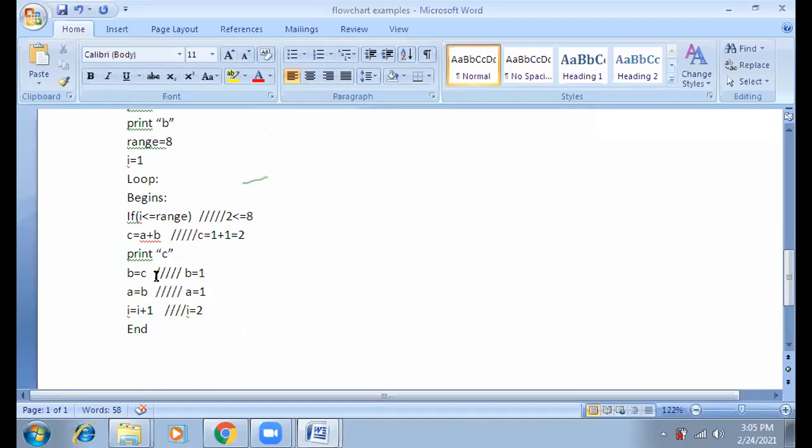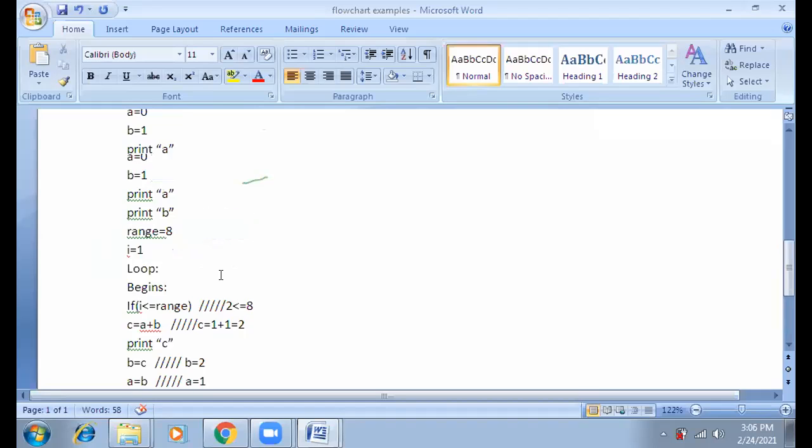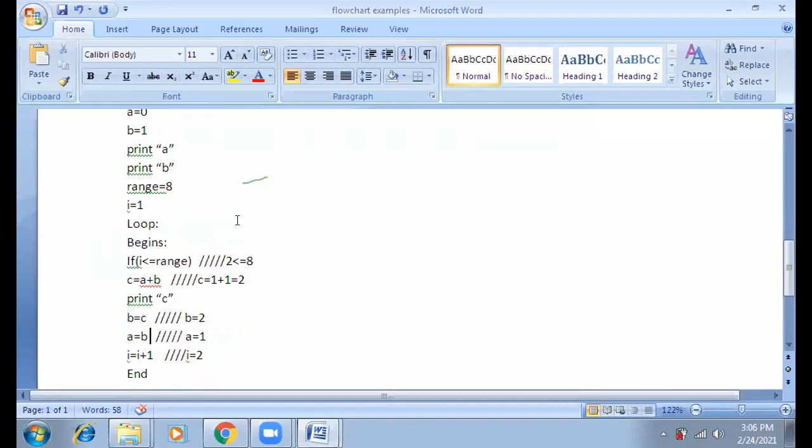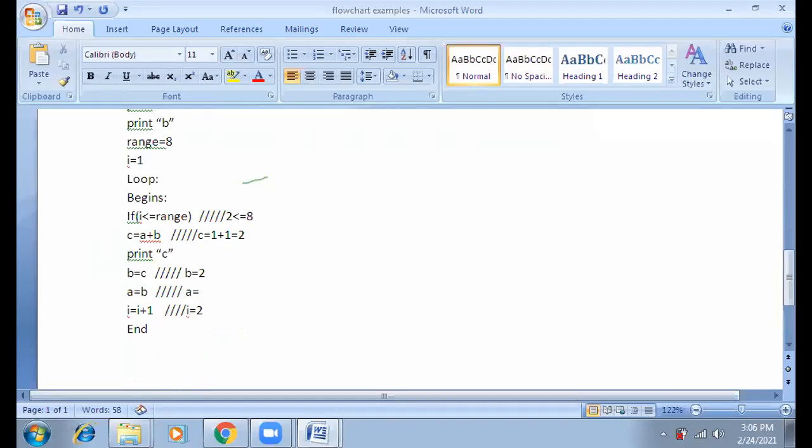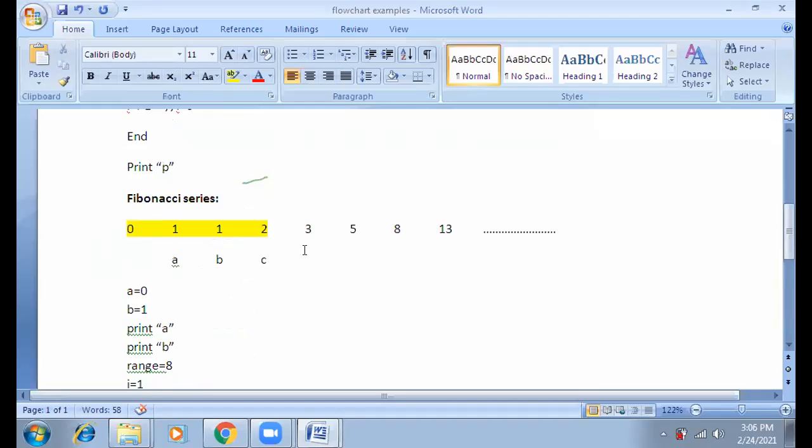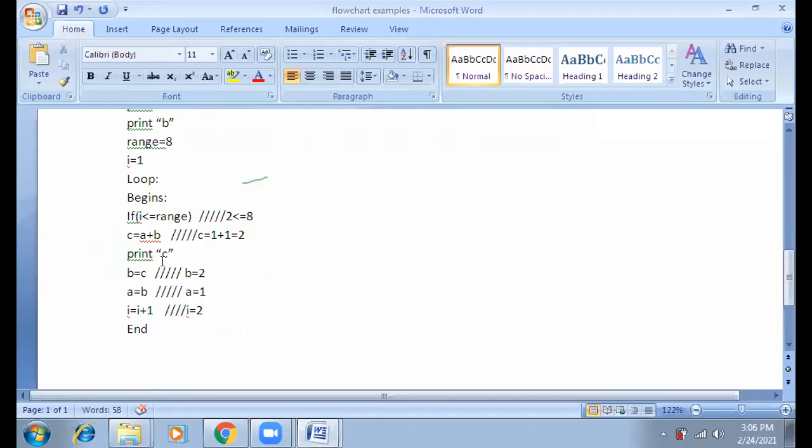So next we will evaluate. Next one, after C equal to 2. Now what is the value of B? B becomes 2, because the old value of C is 2. Now what is the value of A? A becomes B. What was the previous value of B? 1. So 1 will be there. So now our new C is this one. This one becomes B, and this one becomes A. So now again the loop will repeat.